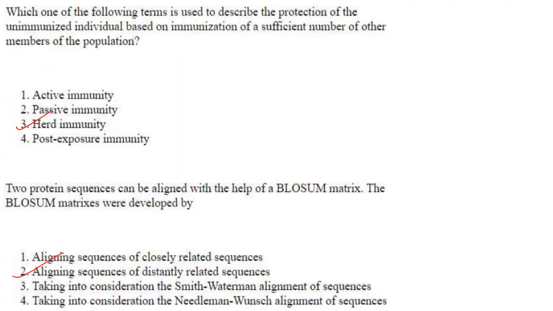Then which one of the following terms is used to describe the protection of the unimmunized individual based on immunization of a sufficient number of other members of the population? It is herd immunity. We have seen this in the case of corona infection. Then next one. Two protein sequences can be aligned with the help of a BLOSUM matrix. The BLOSUM matrices were developed by aligning sequences of distantly related sequences, not closely related sequences but distantly related sequences. So answer is option 2.